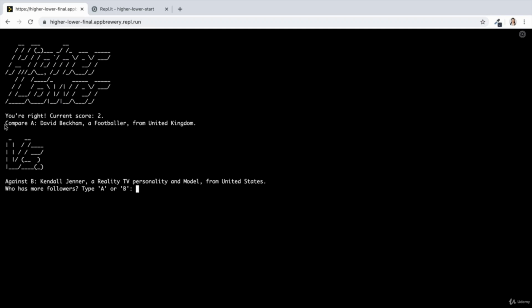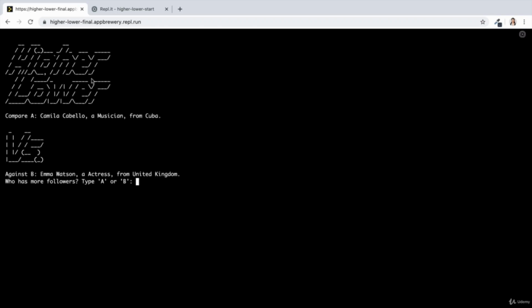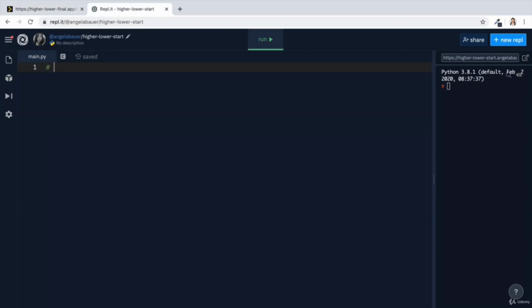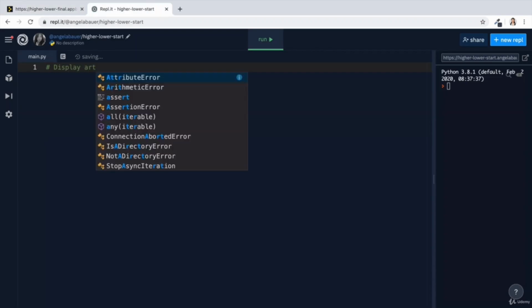So let's think about this problem and how we would break it down. There's some easy problems here, right? We need the art to display. So let's add a comment for each problem we identify.